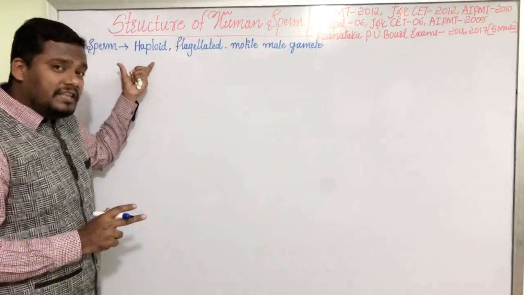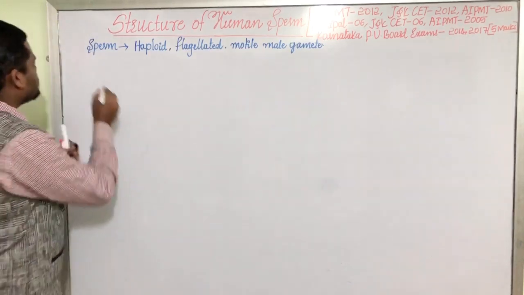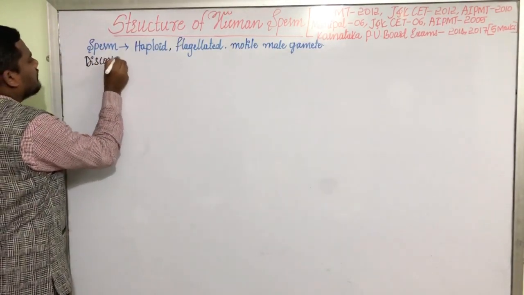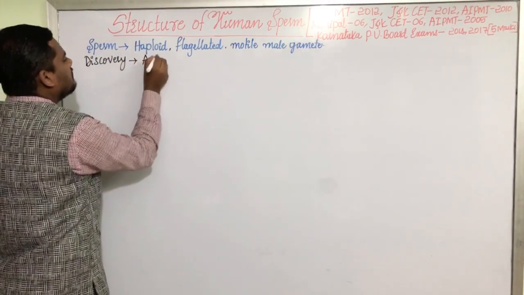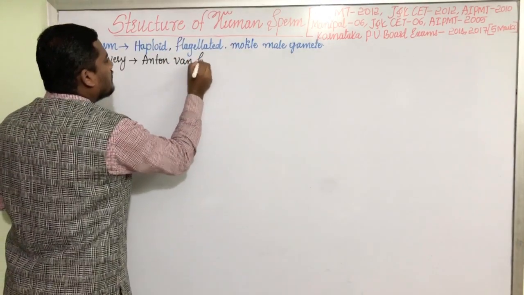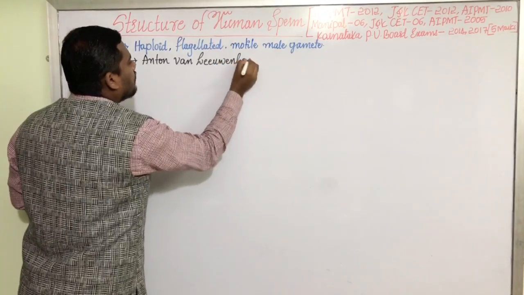Now, these sperms were first discovered by a scientist. His name is Anton van Leeuwenhoek.